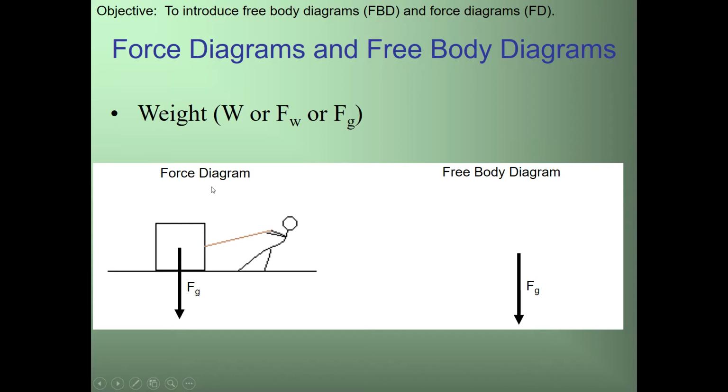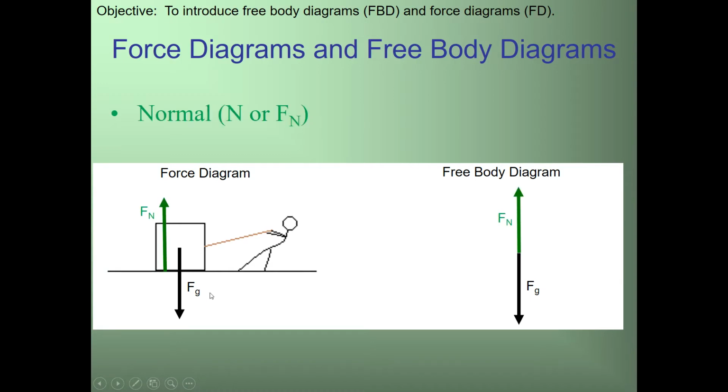So for a force diagram, the force of gravity, or weight, is going to be pointed straight down towards the Earth at the center of mass. For a free body diagram, we're going to draw the same vector for now.